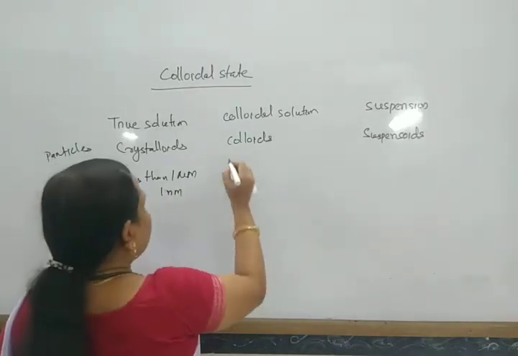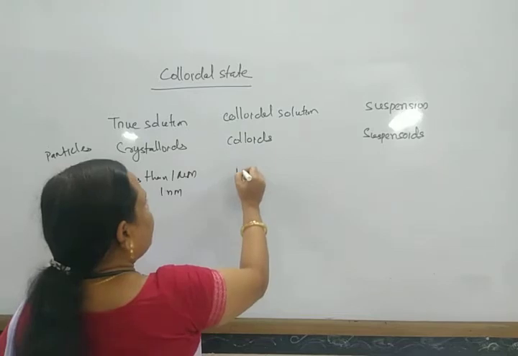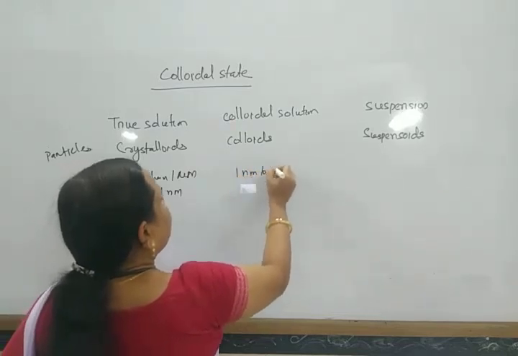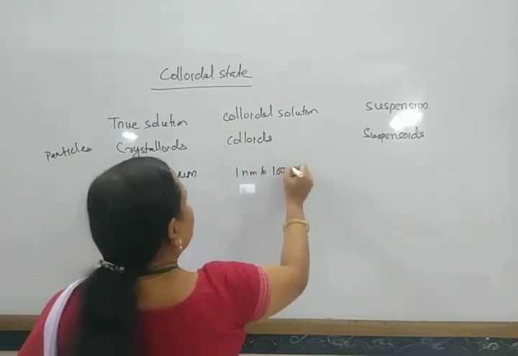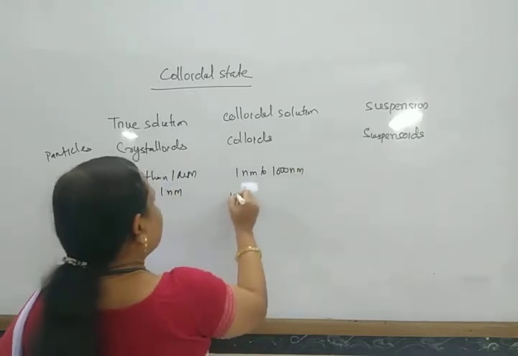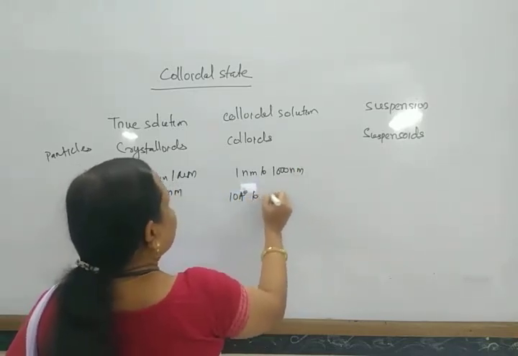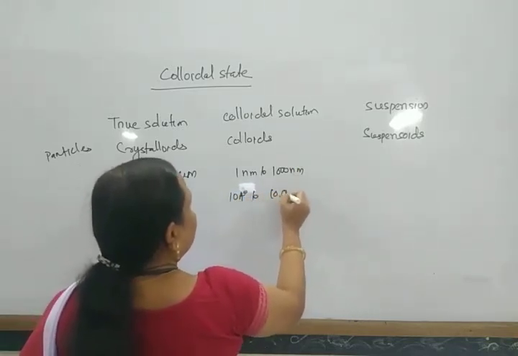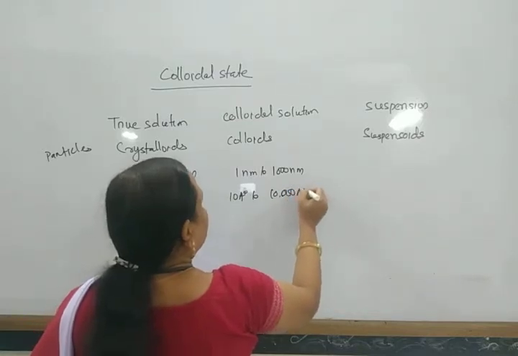And for colloids, the particle size is between 1 nm to 1000 nm, or we can say 10 angstrom to 10,000 angstrom.